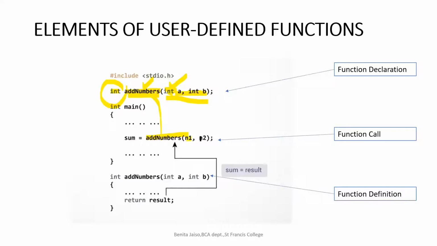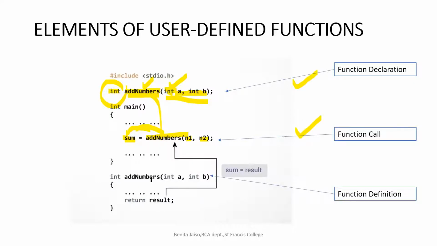So here I am passing two numbers n1 and n2, and we are getting the return value in a variable called sum. I told you, if it has a return value, we have to mention a variable to receive it. Sum is the variable to which the value returned by the function is assigned when add numbers is called. I will explain this more in depth, but I am just showing it here. Now we have finished with the function declaration and function call.